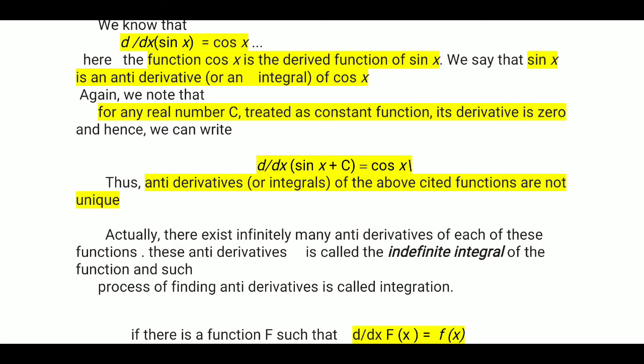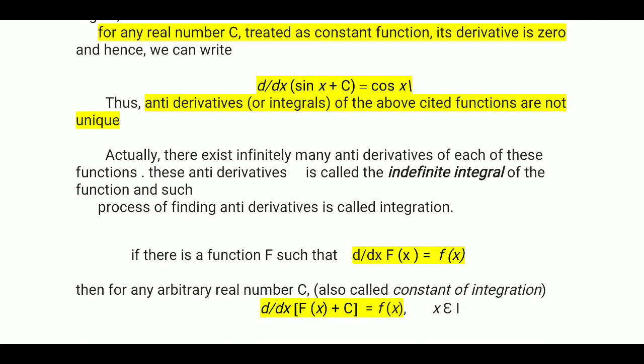There exist infinitely many antiderivatives of each of these functions, and these antiderivatives are called the indefinite integral of the function. Such an integral is called indefinite because c is a constant and c may have infinite values: 1, 2, 3, half, 0, 9, minus 1, like this, an infinite number of values.